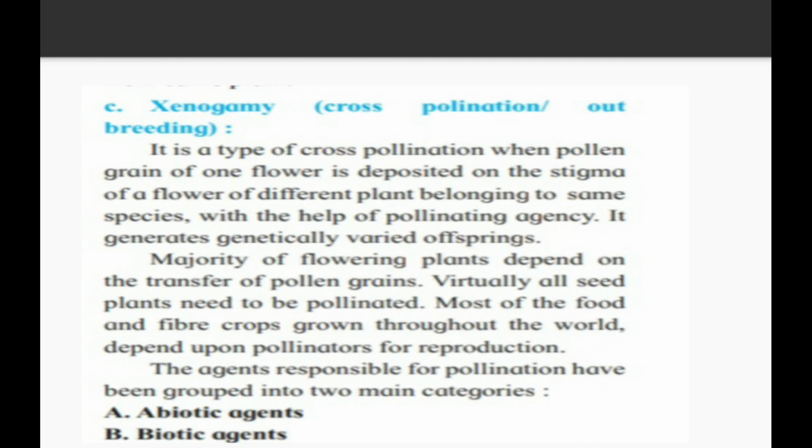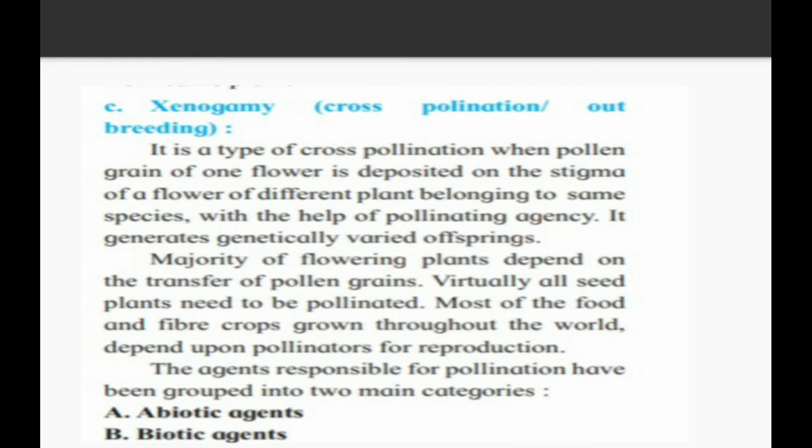The third type of pollination is xenogamy. So let's see what we mean by xenogamy. It is a part of cross pollination or outbreeding method. It is a type of cross pollination when pollen grains of one flower are deposited on the stigma of the flower of a different plant belonging to the same species with the help of pollinating agencies.